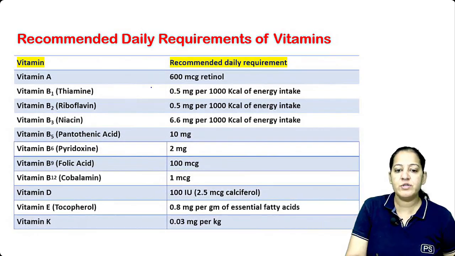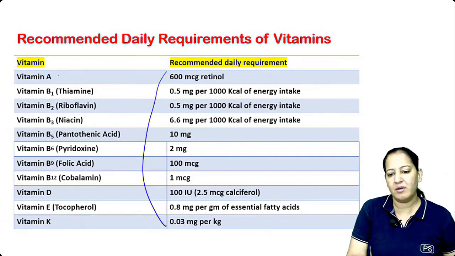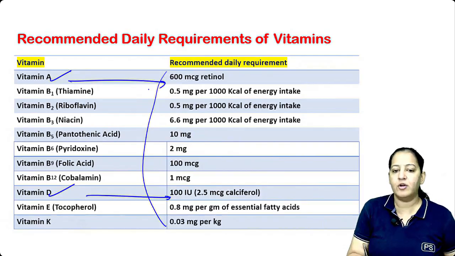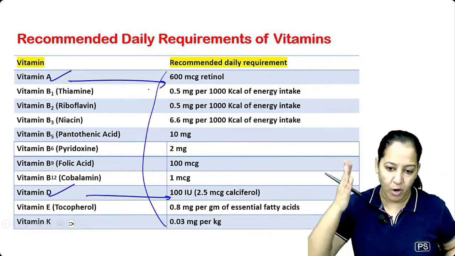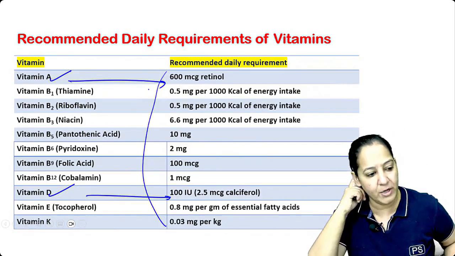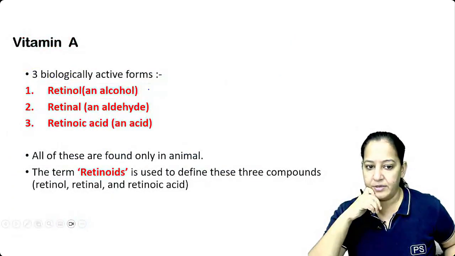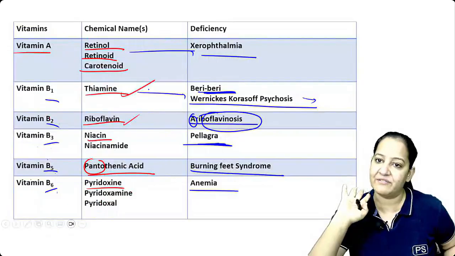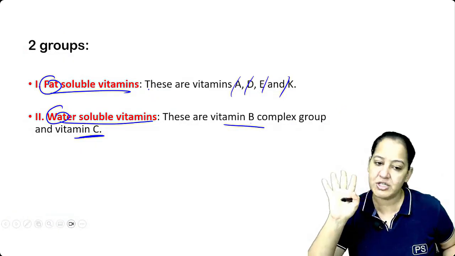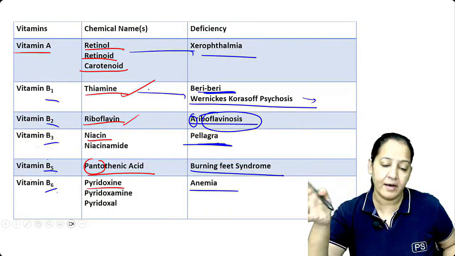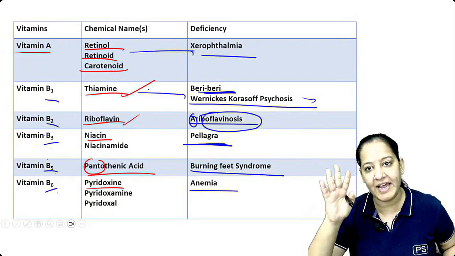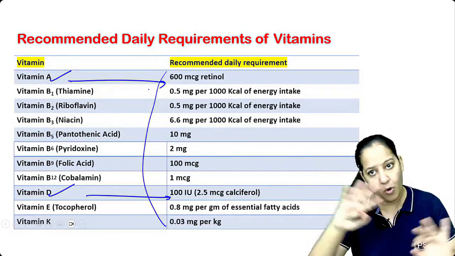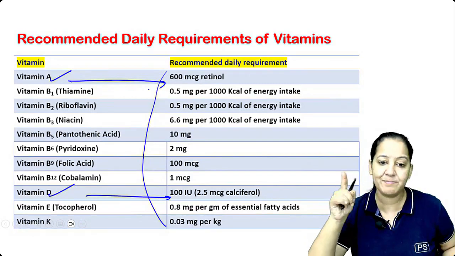So how much should we consume them? Don't learn for all, but vitamin A and vitamin D are important. So learn their normal daily requirement. If you try to learn for all, you will forget, but A and D are important. I will teach you only two in detail, A and D. For the rest, this table is sufficient. Learn this table. Maximum questions will be from this table. Make one table containing the vitamin, its name, its deficiency, and its requirement. Requirement is especially for A and D.